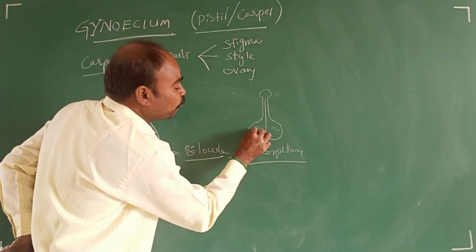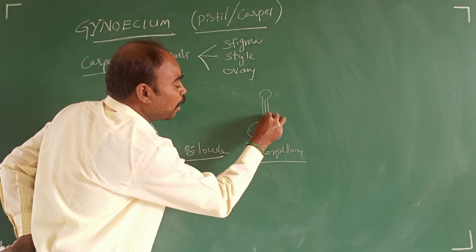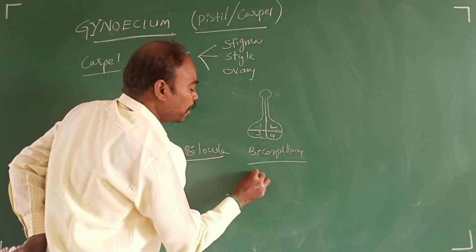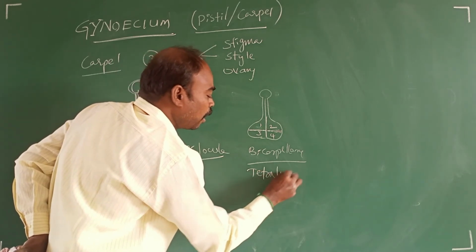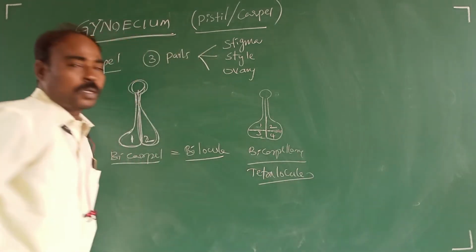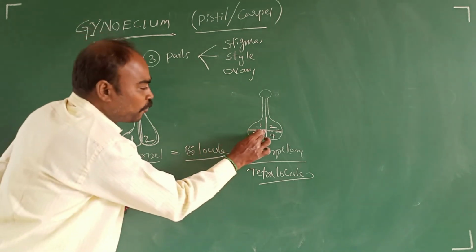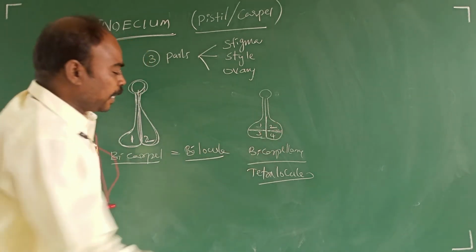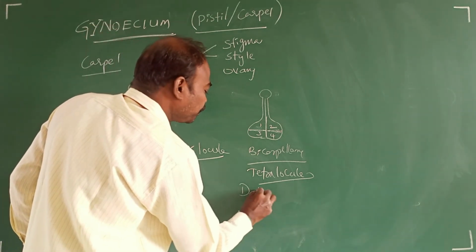But due to formation of false septa, it becomes tetralocular. Bicarpellary, due to formation of false septa, four locules are found in plants like Datura.